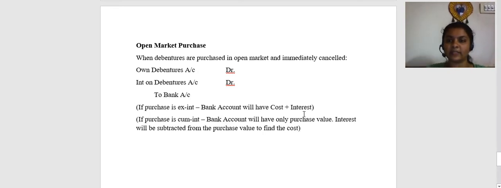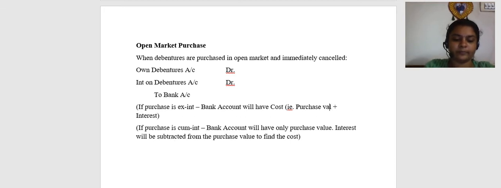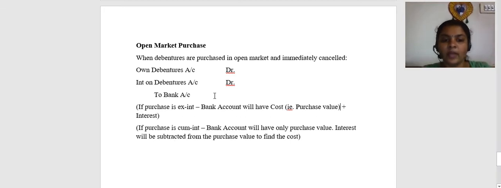The same concepts that you see in investment account. If it is cum interest, then the amount in the bank column will be the total amount. Interest will be computed separately, and bank amount minus interest will give you the cost of debentures. If it is ex interest, take the purchase value as the cost.